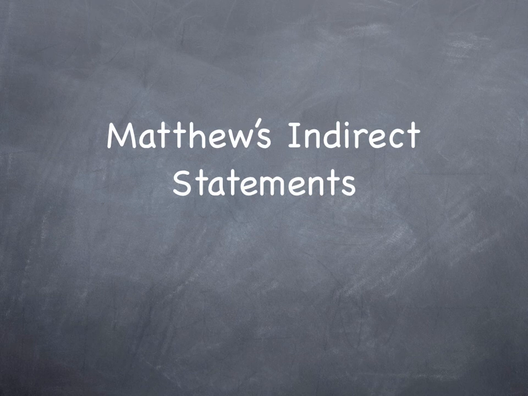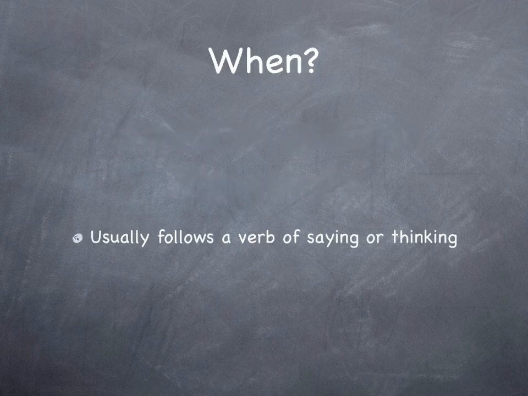The indirect statement is incredibly important. It appears a lot in Caesar and Cicero, as we've seen today. For this reason, I'm going to spend a little bit of a while on this presentation. It's a little bit longer than some of the others, but I'll try and get through it as painlessly as possible. So, when do we see this indirect statement?